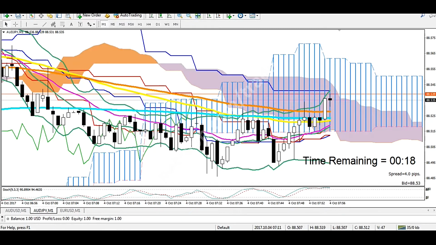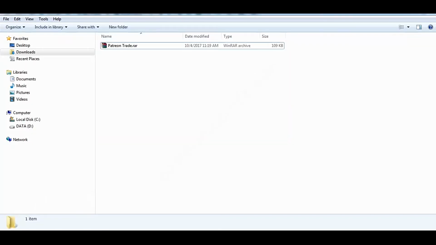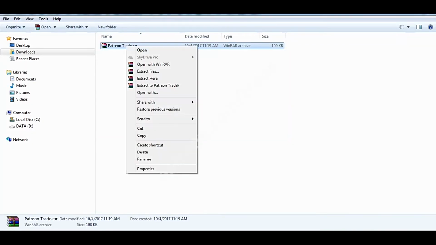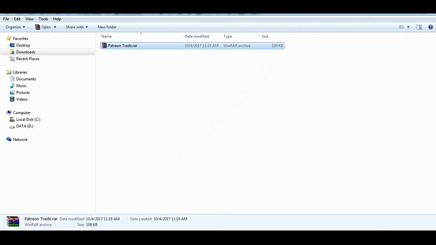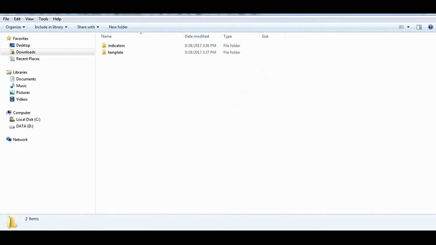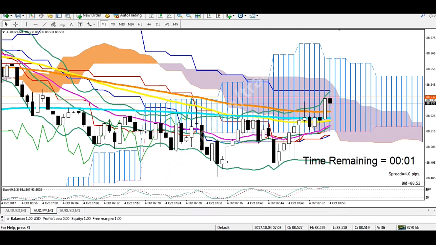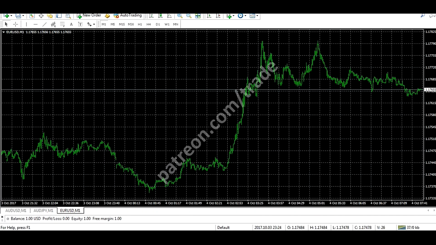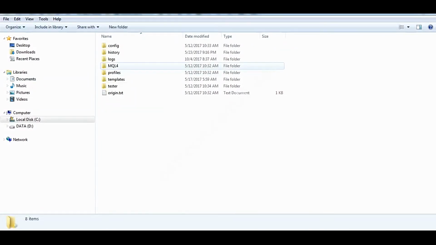So what we're gonna do first is we're gonna extract the file that you've already downloaded. You're gonna see two folders, indicators and template, and then you can go back to your MT4, open a new empty chart. You're gonna click file, open data folder, and you're gonna see this MQL4 folder. You're gonna click it, and then you're gonna open indicators.